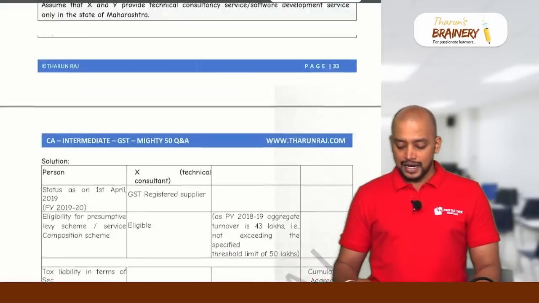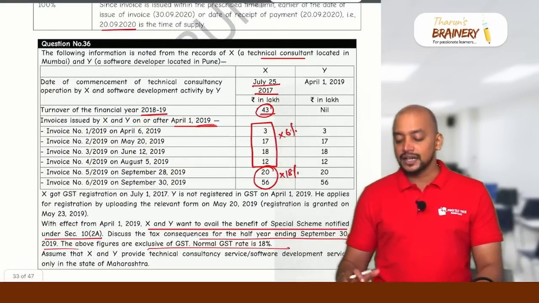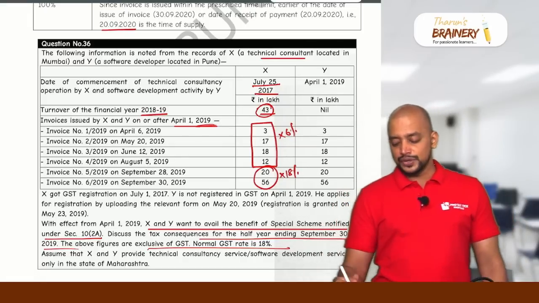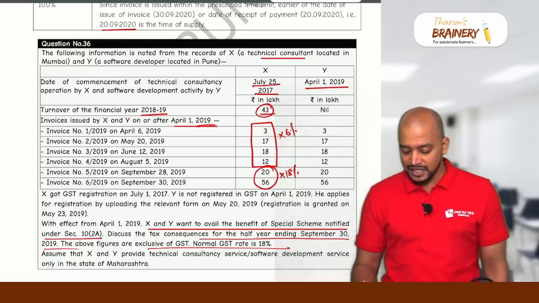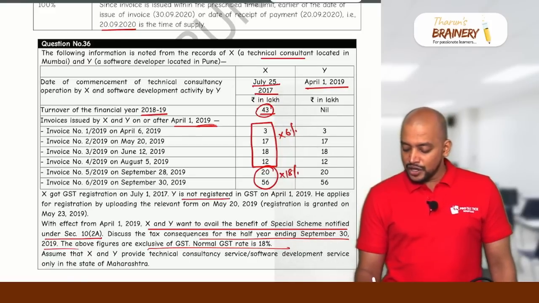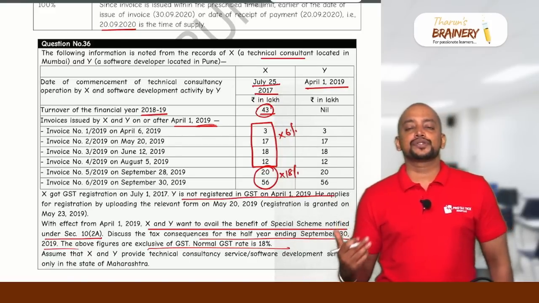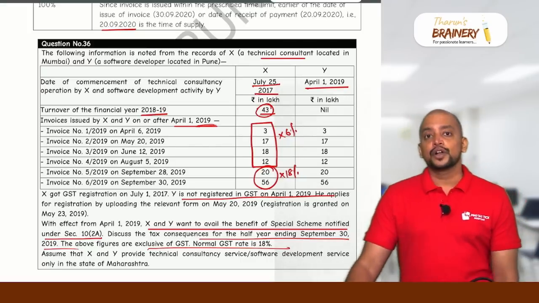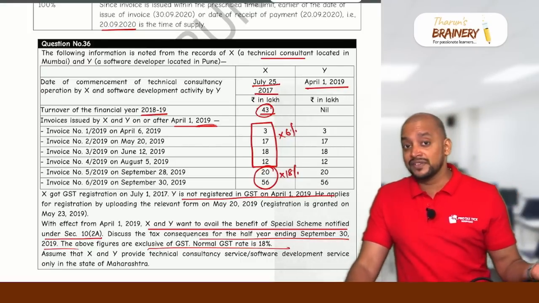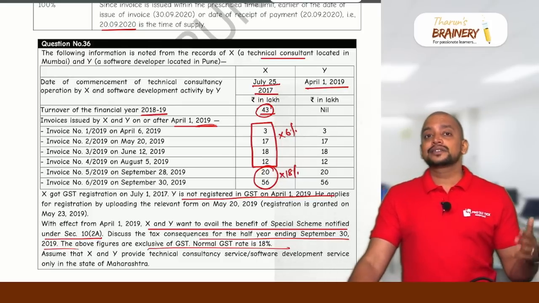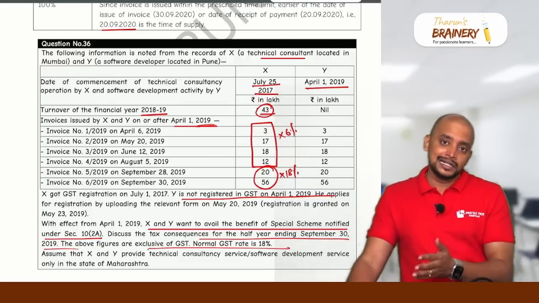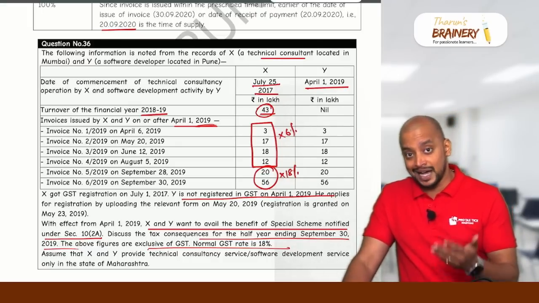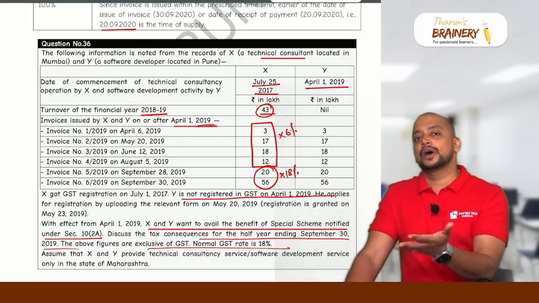Okay. Then next, in case of Y, we will see. Y commenced business only this year, 2019, and so Y is not registered as on April 1st, 2019. Can they go for the composition scheme? Yes, because what was the turnover of Y during the previous year? 0, and it does not exceed 50 lakhs. So in the current year under 10(2)(a), Y can opt for the composition scheme. But only when they register, they will opt for the composition scheme.